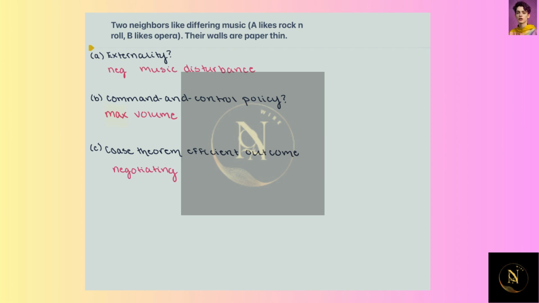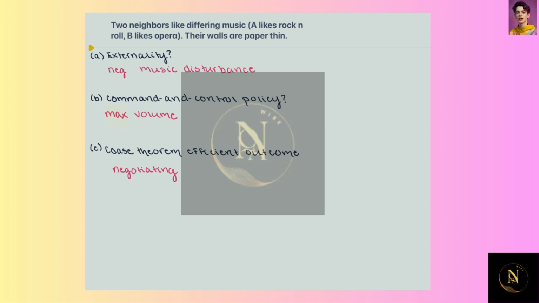So the person who has higher benefits from playing their music is going to pay the other person in order to be able to play that music. The other person who's no longer playing their music is going to get paid to listen to the other person. So it's almost a payment for that negative externality. They're going to get to that by negotiating with one another.